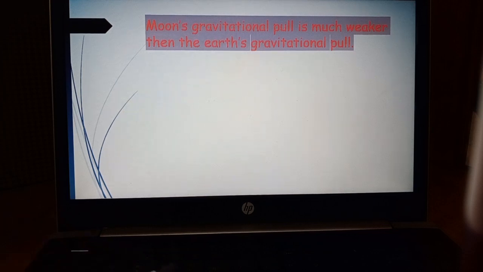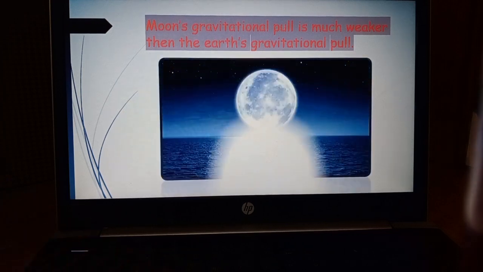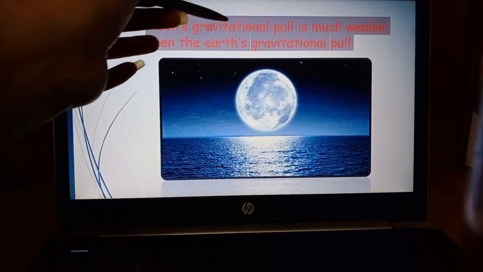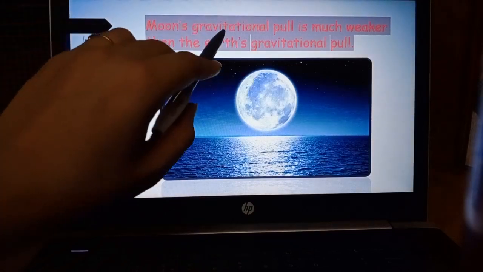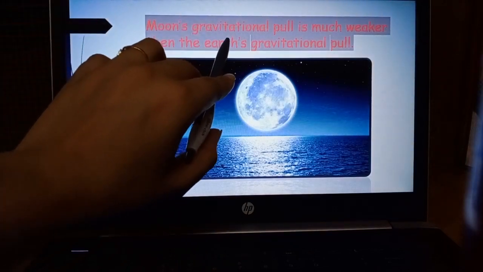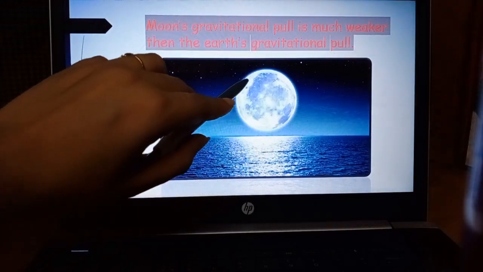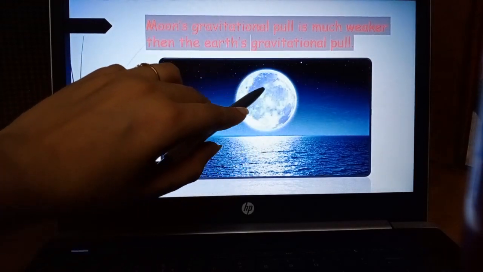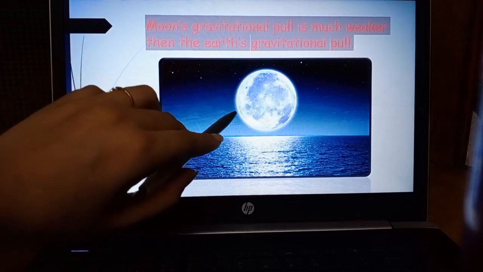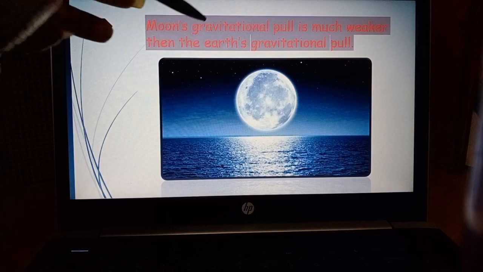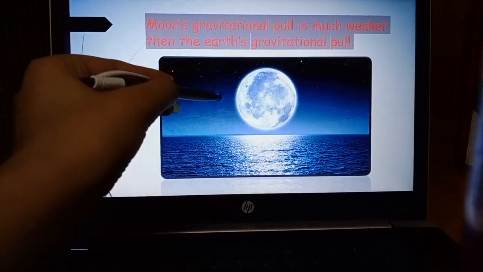Next topic that is very important, and it is related to our next coming topic also, that I will teach you in our next session: the moon's gravitational pull. Now you got the meaning of gravitational pull, meaning the force that either a moon, earth, or sun exerts on objects towards itself.